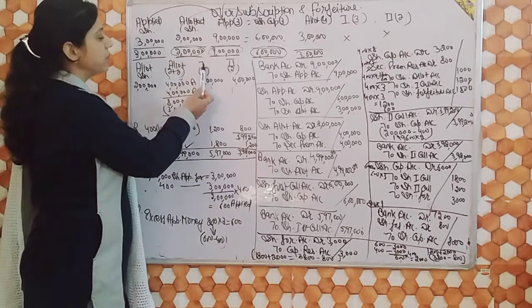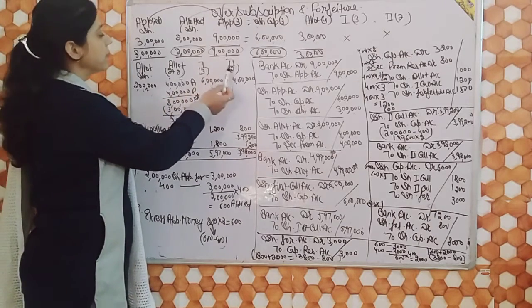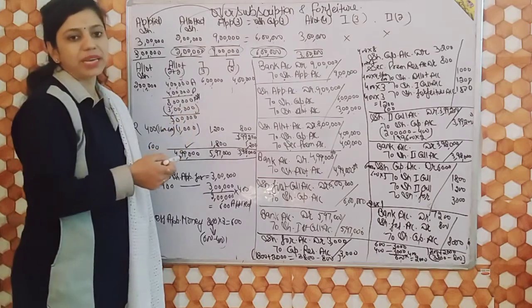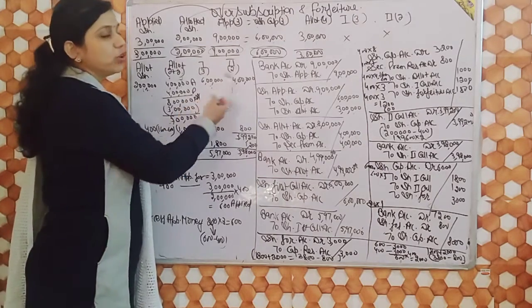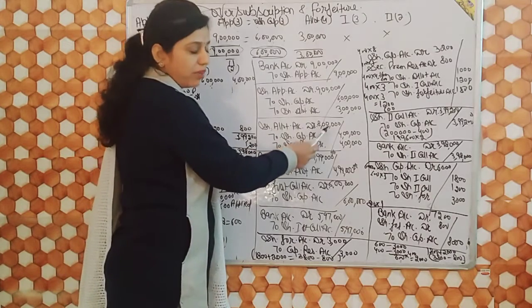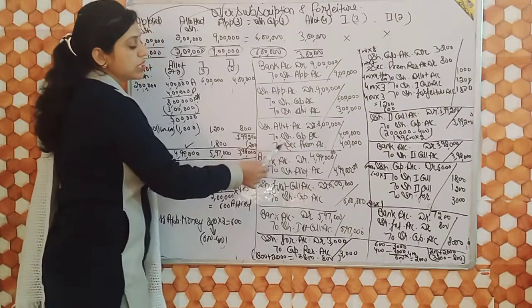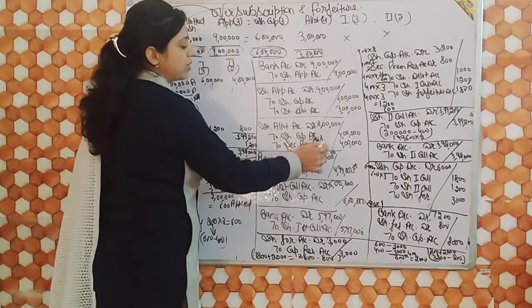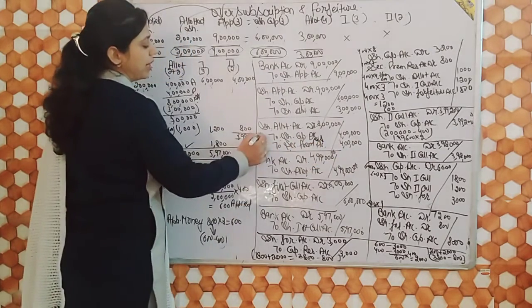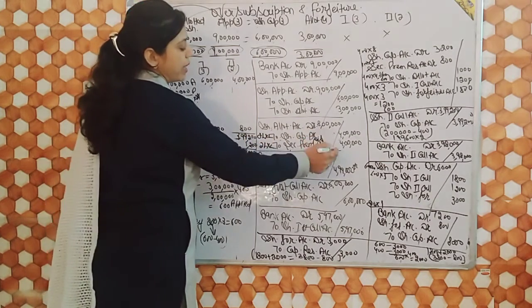Similarly, 2 lakh multiplied by 3, 6 lakh, should be received on first call. 2 lakh multiplied by 2, 4 lakh, should be received on second call. That is the amount for the due entry. So how will you post? Share allotment account debit with 8 lakh, to share capital, that is 4 lakh, and to securities premium reserve account, that is 4 lakh. You can write it as 2 lakh into 2 and 2 lakh into 2. That means 4 lakh, 4 lakh.